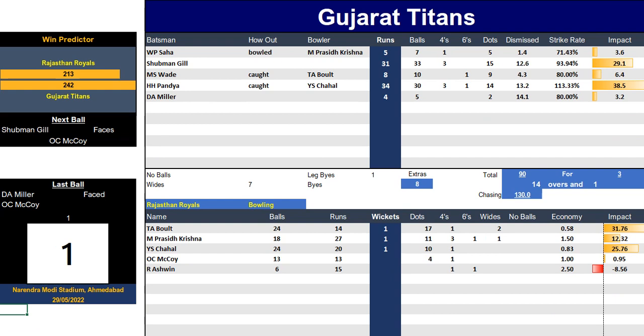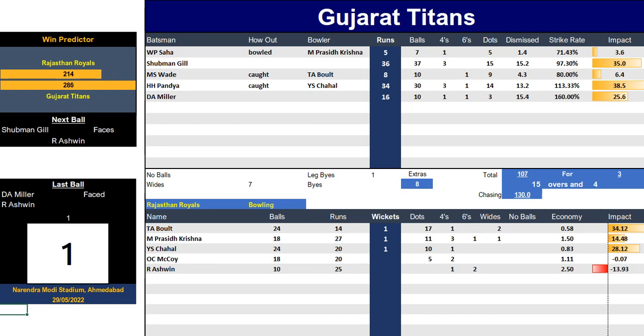Trent Bolt, 1 for 14 off 24 balls off a full 4 overs. Chahal, 1 for 20 off 4 overs, superb. And Miller's now just gone above a run a ball. His impact starting to climb. His impact's 10 at the moment. Remember, for Pandya, we've got to add his bowling impact to his batting impact.